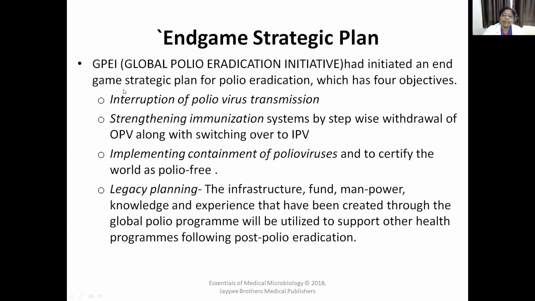So they have given 4 objectives, and GPEI, Global Polio Eradication Initiative, initiated them. What are those 4 objectives? In endgame strategic plan: interruption of polio virus transmission, strengthening immunization system with IPV, implementing containment of polio virus and to certify the world as polio free, and legacy planning. These are the 4 objectives taken by GPEI in endgame strategic plan.